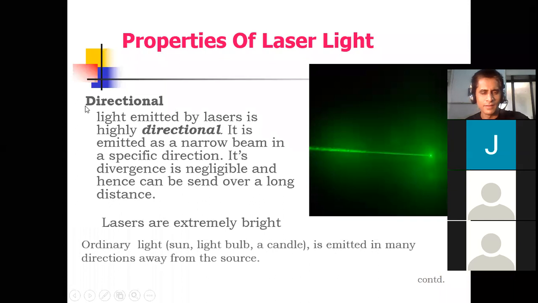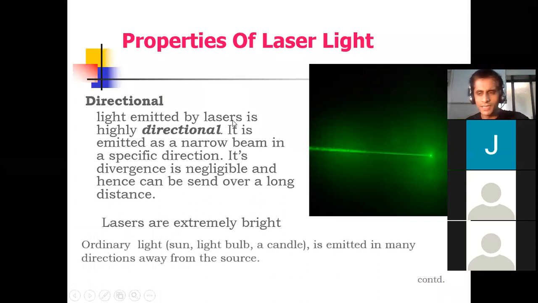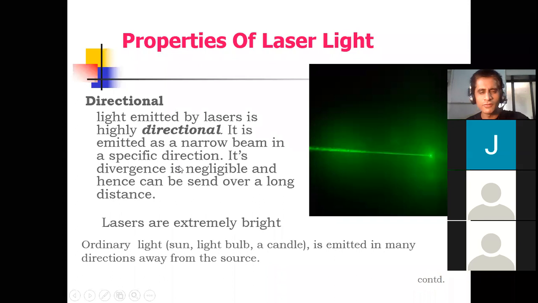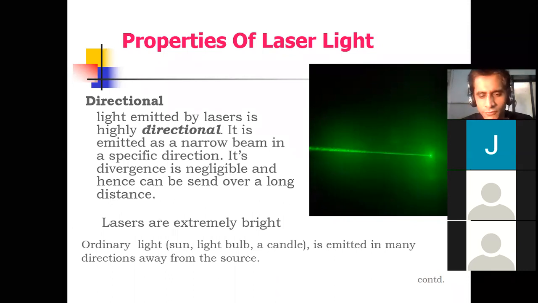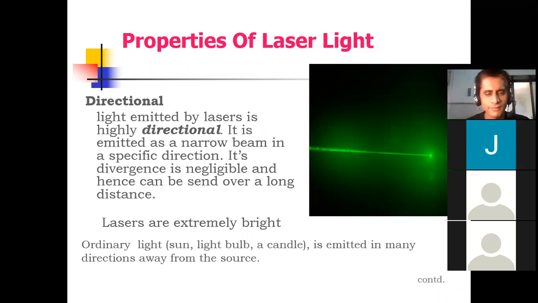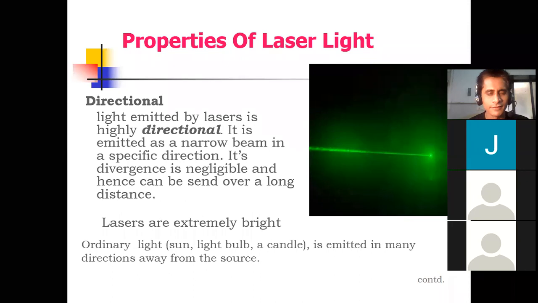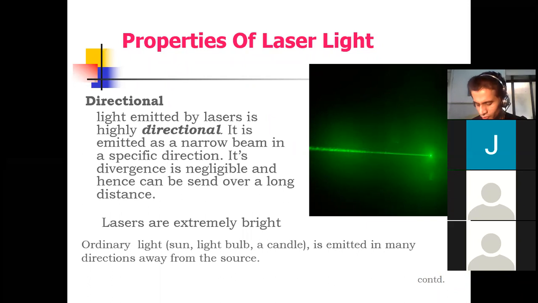See, light emitted by lasers, a highly energetic beam, is highly directional, and it is emitted as a narrow beam in a specific direction. Based on this property, can you tell me any one application? Anyone, student? Is my audio clear?